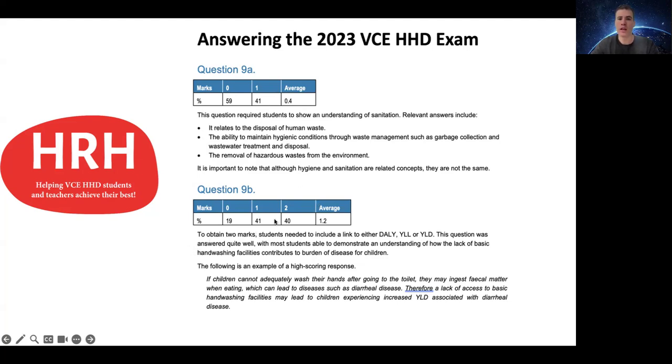You can see about 80% of students got either 1 or 2 marks, and they gave a sample high scoring response here, which means that if children can't adequately wash their hands after going to the toilet, they might ingest fecal matter when eating, and that could lead to diseases such as diarrheal disease. So there's a link into that disease, which I said is a good idea when you're answering questions on burden of disease. And therefore, a lack of access to basic hand washing facilities may lead to children experiencing increased YLD associated with diarrheal disease. So years of life lost due to living with disease. I think that would also be a good phrase to include in an answer like that.